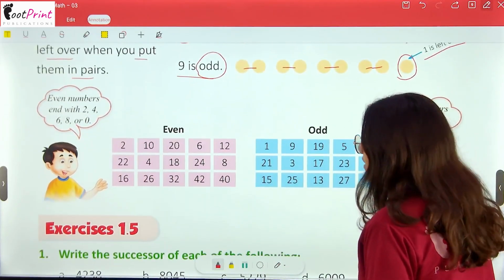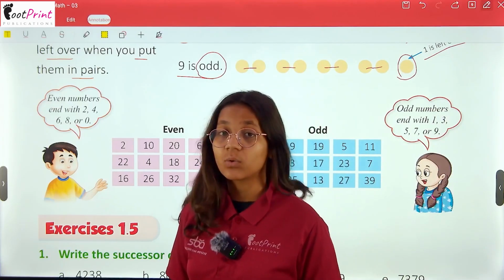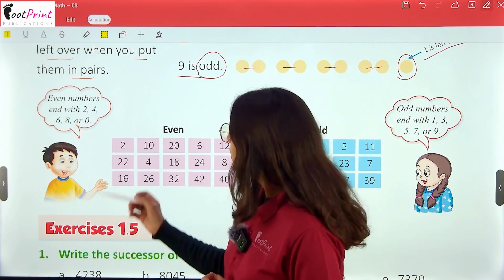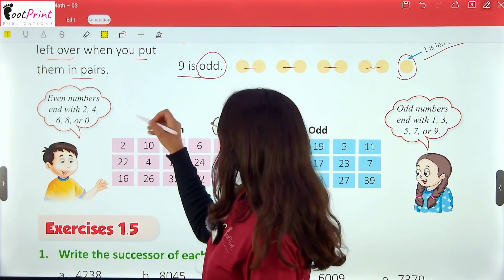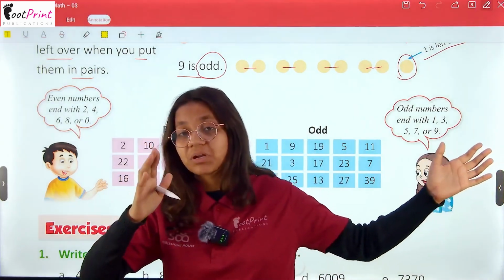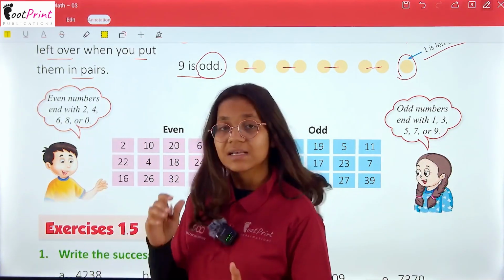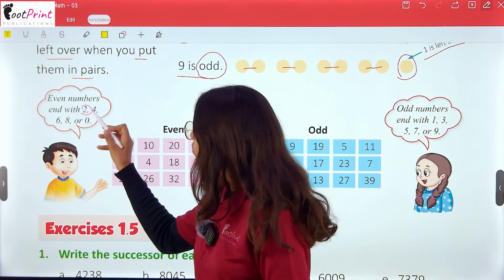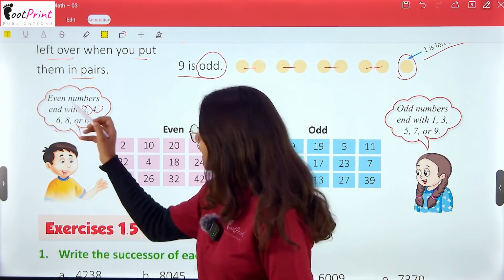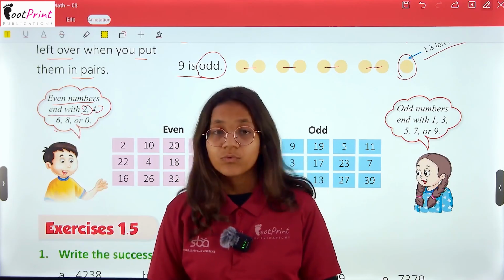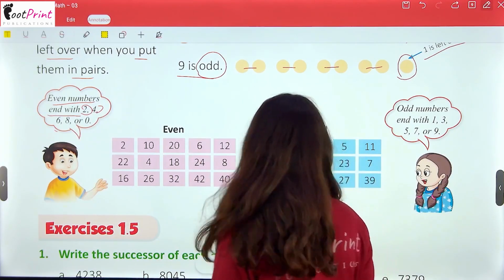Now even numbers end with 2, 4, 6, 8, 0. It's a trick to understand a bigger number. So if I have a very big number like in thousands or lakhs, what I will do, I will see the last digit and then I will check 2, 4, 6, 8, 0. Even numbers end with 2, 4, 6, 8, 0, a big rule.